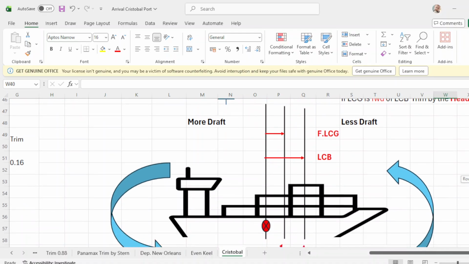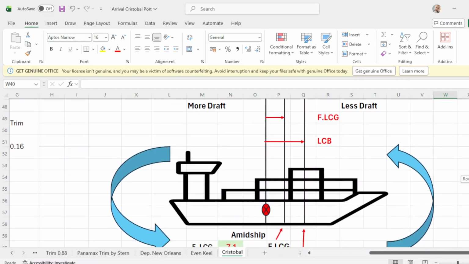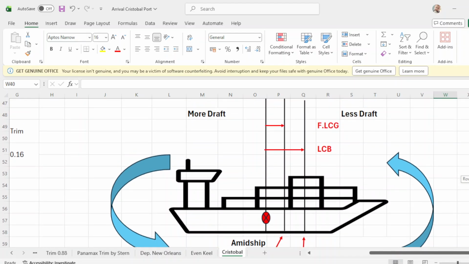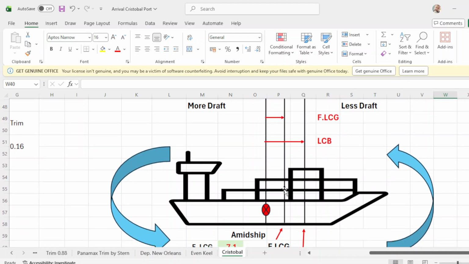Now, another explanation is, this is your LCG, right? Because you are behind LCB. So the total weight of your entire vessel, the cargo, everything on board, the tendency of the gravity pull is to put the vessel downward. So you are behind LCB, so you are pushing the vessel downward.